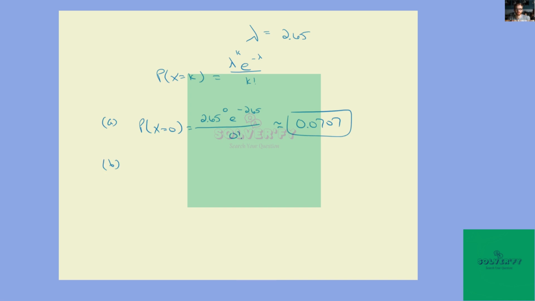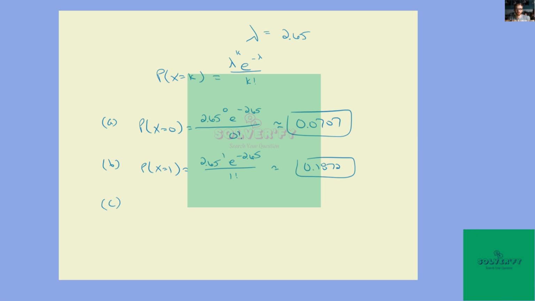For part B, the probability that exactly one credit reporting complaint is registered, well, exactly one would be 2.65 to the first times e to the negative 2.65 over 1 factorial. And let me get that into a calculator. That's 0.1872 or 18.72% chance.